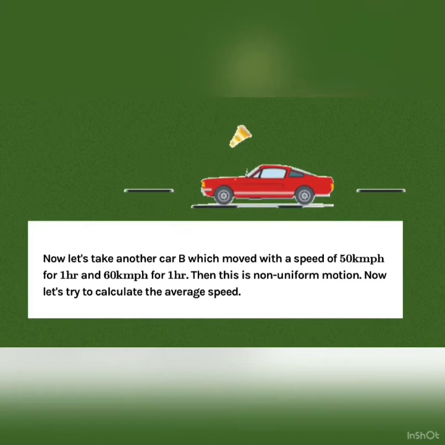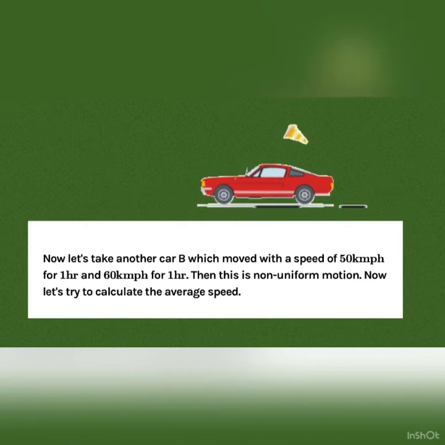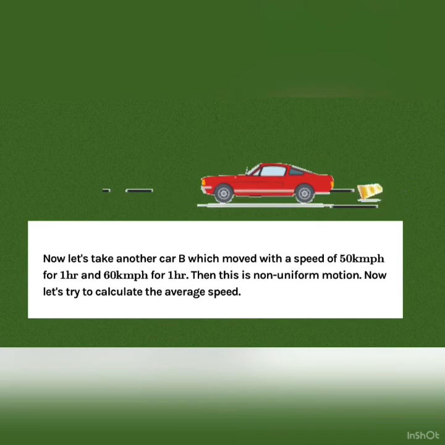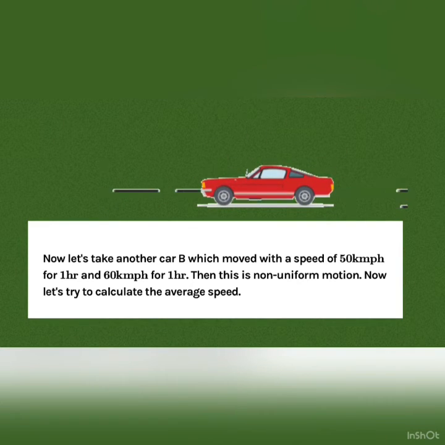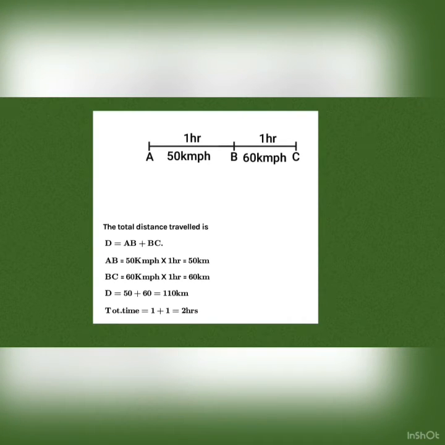Now let's take another car B, which moved with a speed of 50 km per hour for 1 hour and 60 km per hour for another hour. Then this is non-uniform motion. Now let's try to calculate the average speed. In this question, first of all, we will calculate the distance covered by the car when speed is 50 km per hour, and we will get 50 km.